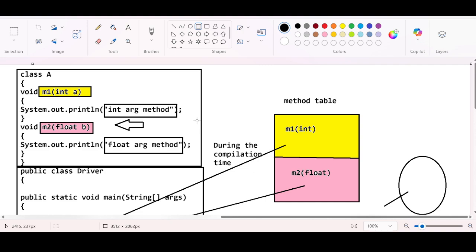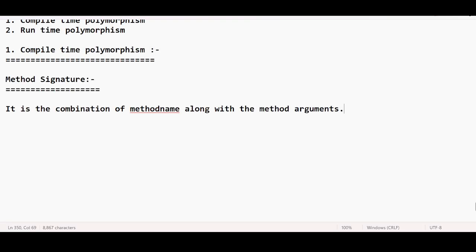So this is not the actual idea about method table. The method table is going to help us in a different way. We are going to see that. What can I write here? It is a combination of method name along with the method arguments.